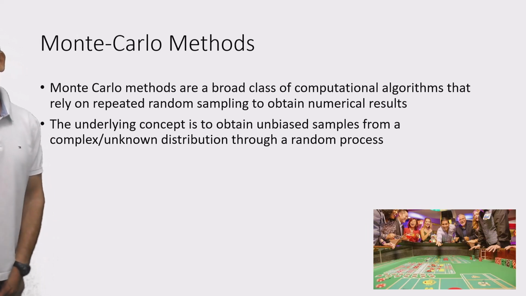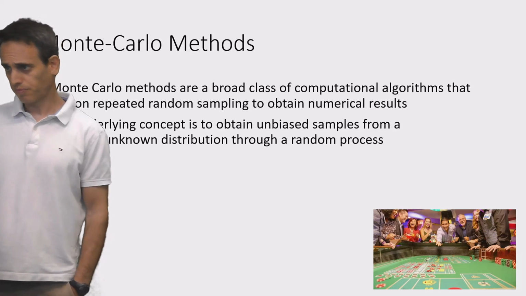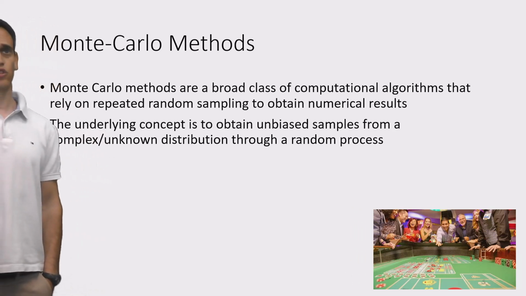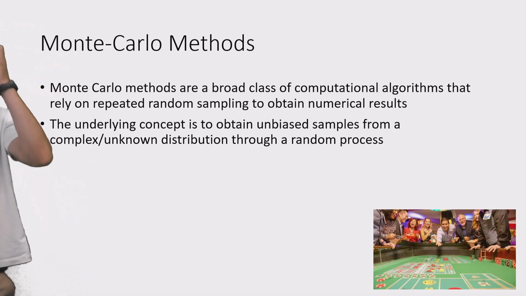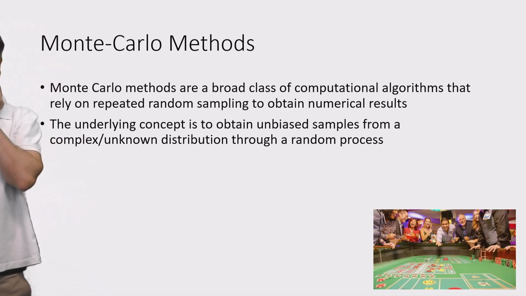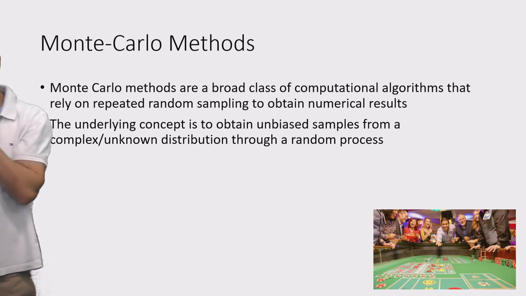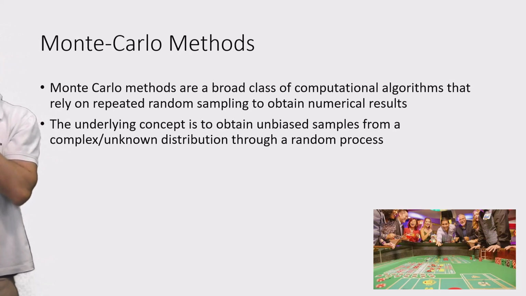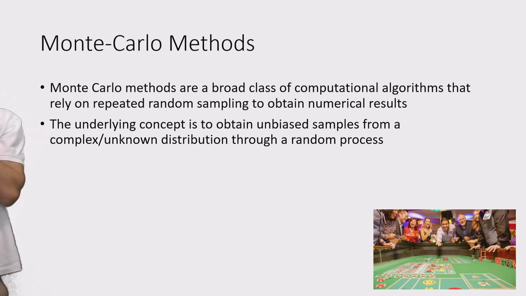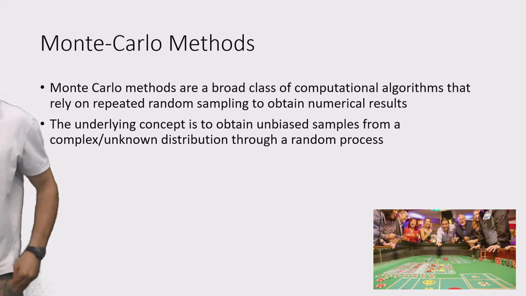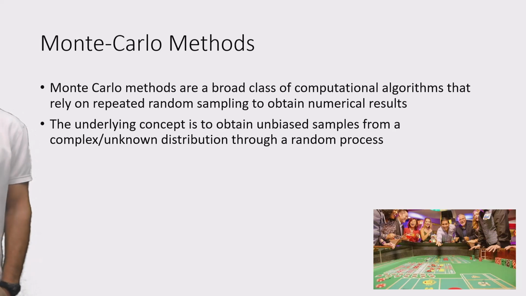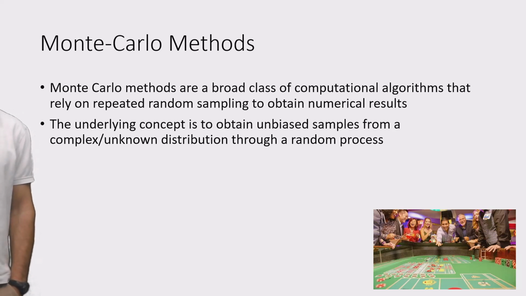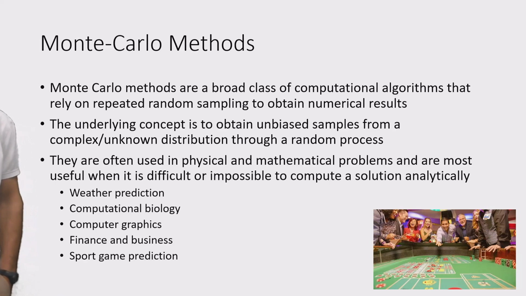As I said before, today we're going to discuss Monte Carlo methods. Monte Carlo methods are actually broader than reinforcement learning. These are general methods that are used throughout various science disciplines. This is a broad class of computational algorithms that rely on repeated random sampling to obtain numerical results. The underlying concept is to obtain unbiased samples from a complex or unknown distribution through random processes.